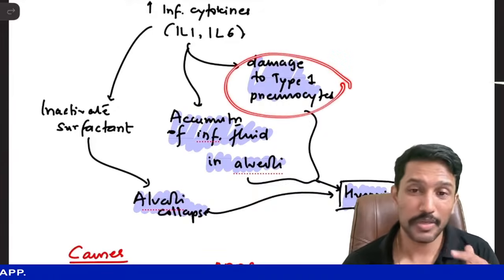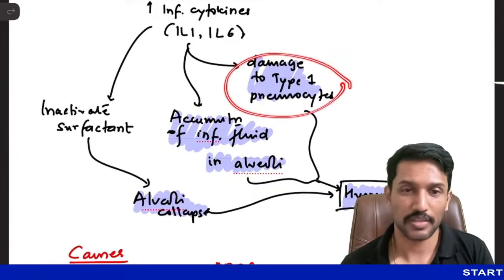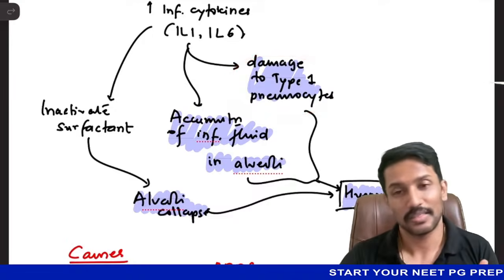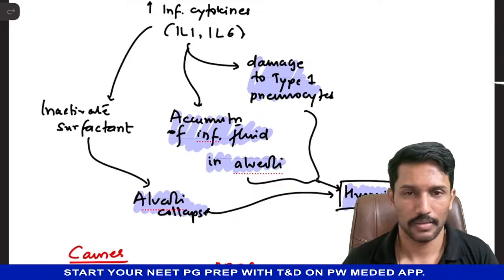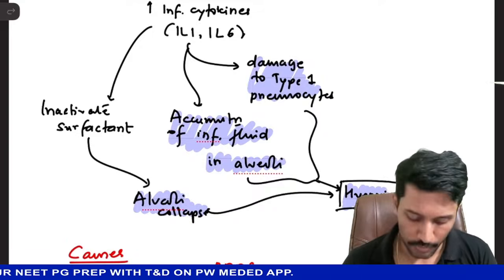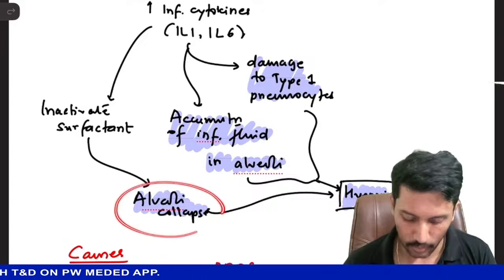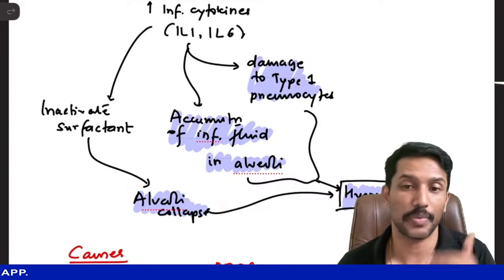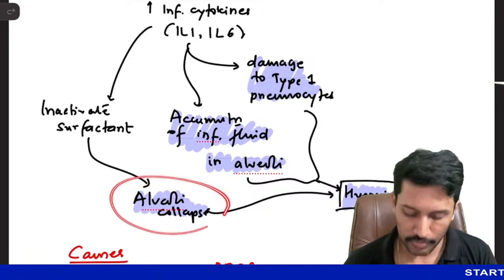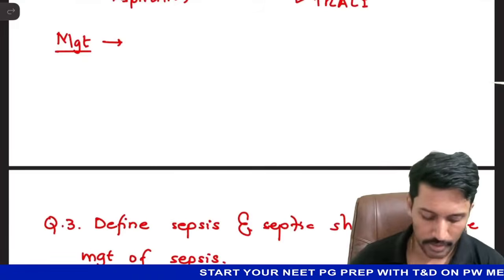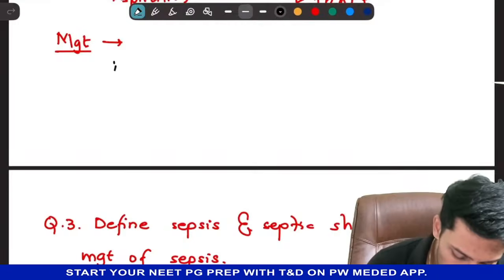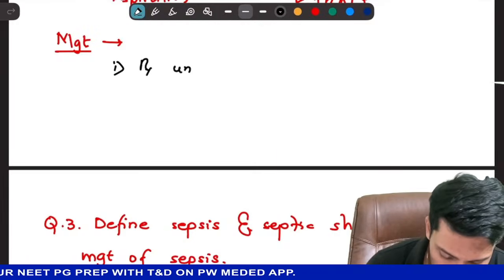Second, damaged type 1 pneumocytes will eventually be replaced by the type 2 cells. They will act as stem cells and repair, right? But at least quickly, I want to make this fluid get drained out and the collapsed alveoli open so that they can participate in the gas exchange. How can I make a collapsed alveoli open? Only by putting the patient on a ventilator. So when it comes to the management of ARDS, step number 1, treat the underlying cause.